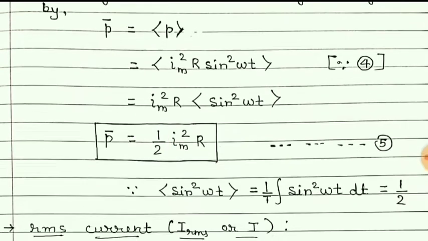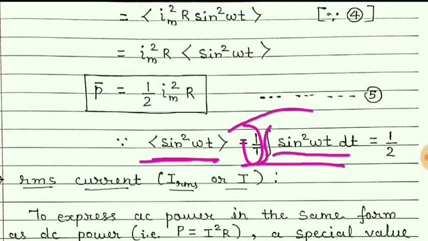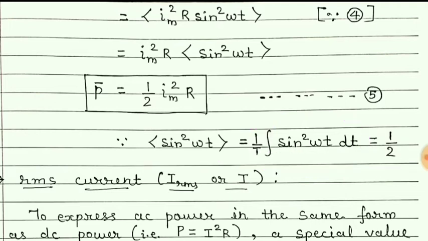Students, why is it 1 by 2? The method is actually like this. The average of sine square omega t is given in integration form over one period of time: 1 by T integration of sine square omega t dt, and when we integrate this, we will get 1 by 2. We are not going into the method of this integration.